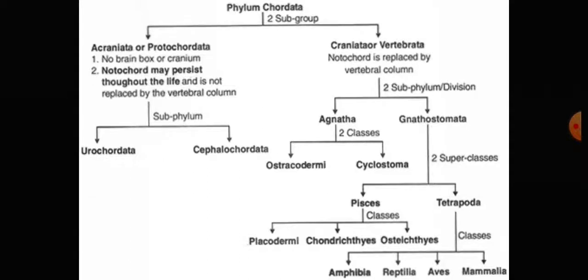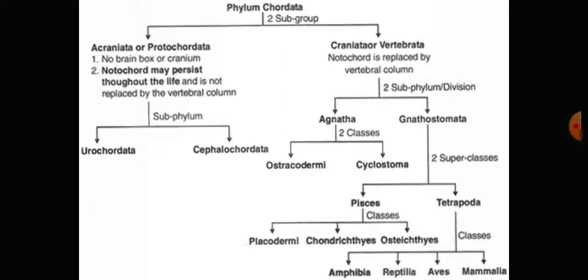Coelenterata: coelon means the cavity. It means that on the inner side of the body of the animal, there is a presence of a coelomic cavity. That cavity is present inside the body of the animals, therefore it is known as the Coelenterata. Now, the example of the Coelenterata is Hydra.